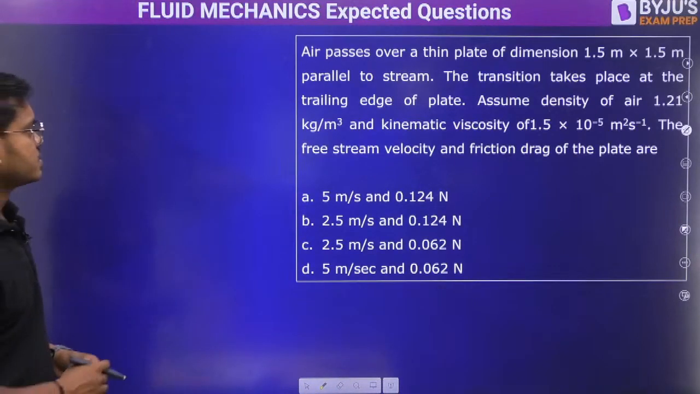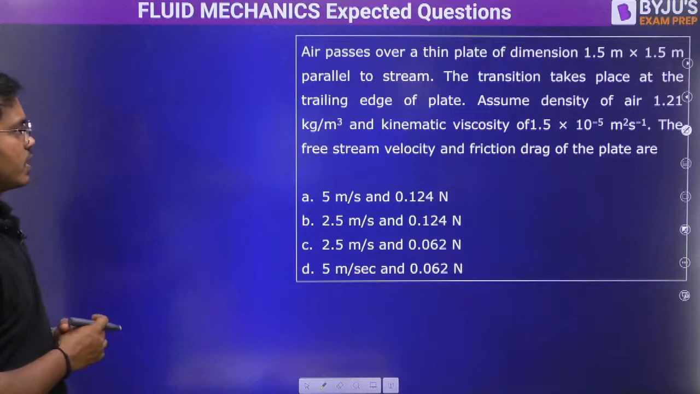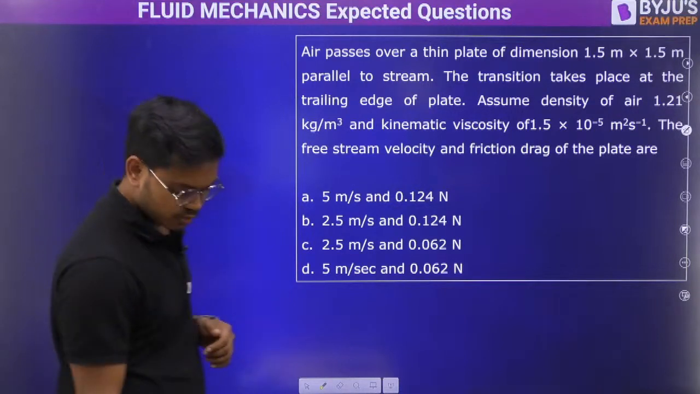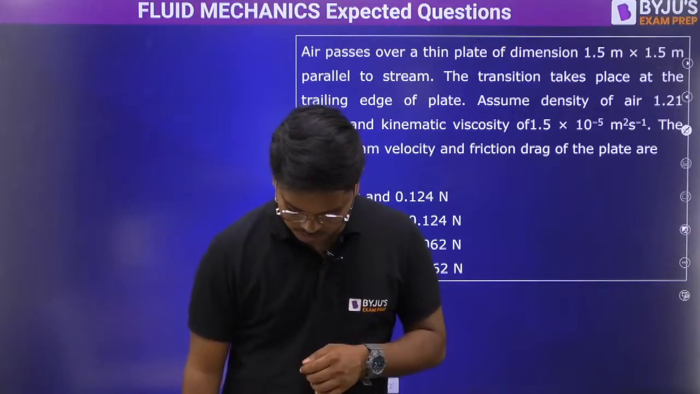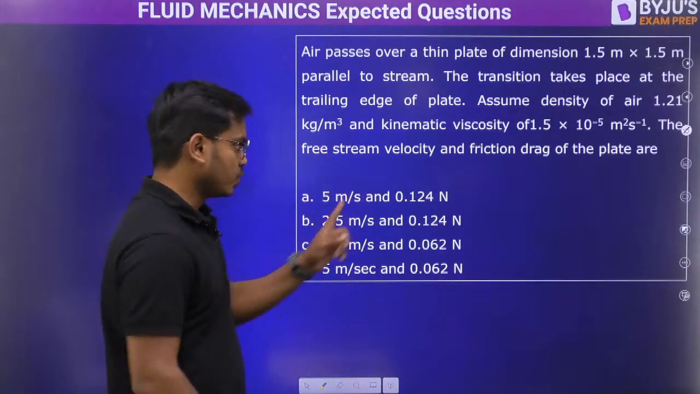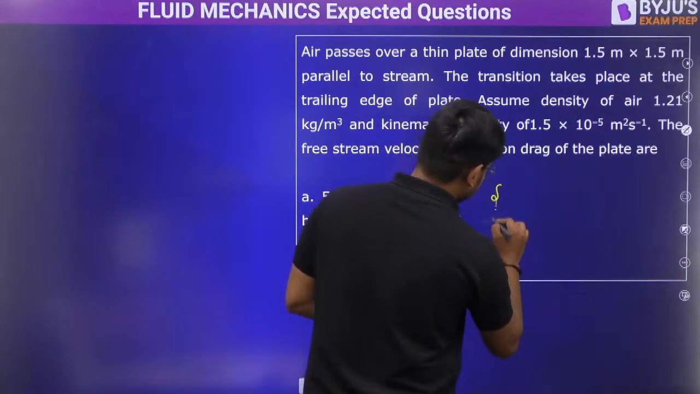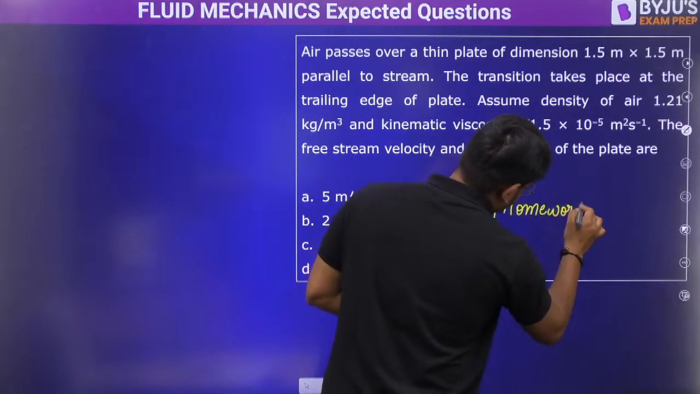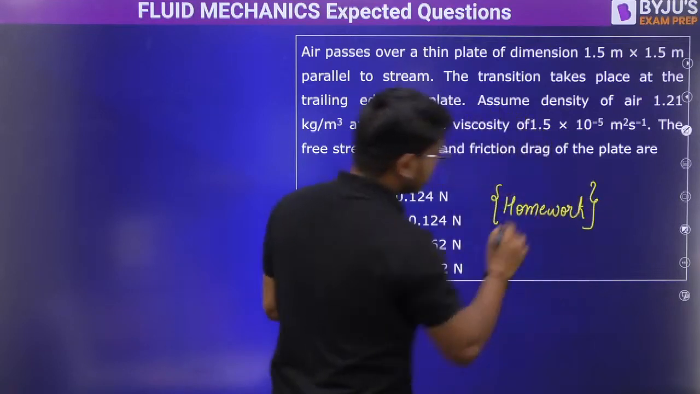Okay, air passes over a thin plate of dimension 1.5 by 1.5 meter parallel to stream. This is a beautiful question and I want to give this question as homework to all of you. That is the reason why I kept it here. It's just homework so that you can put the answer in the comment box.